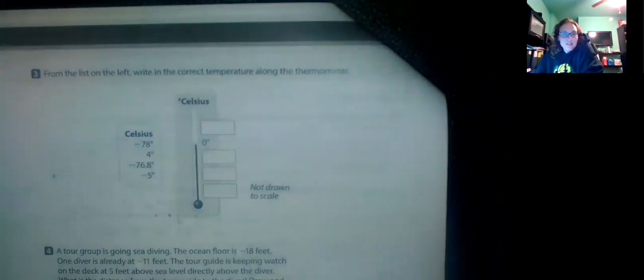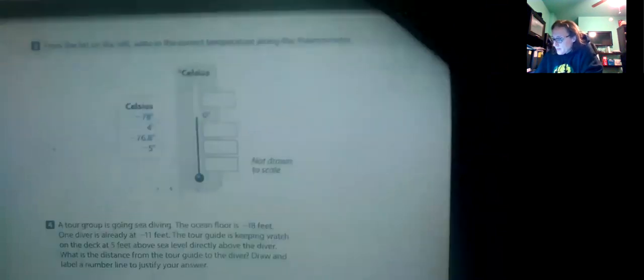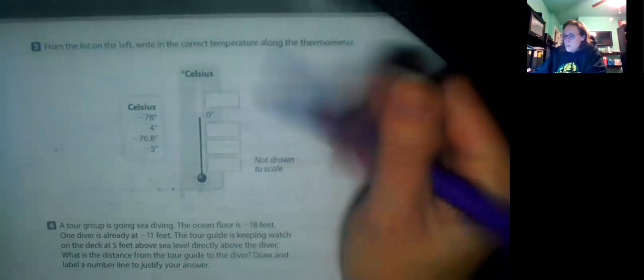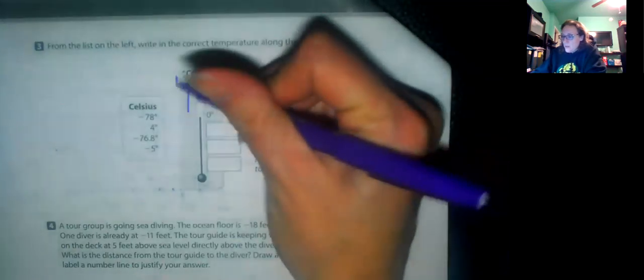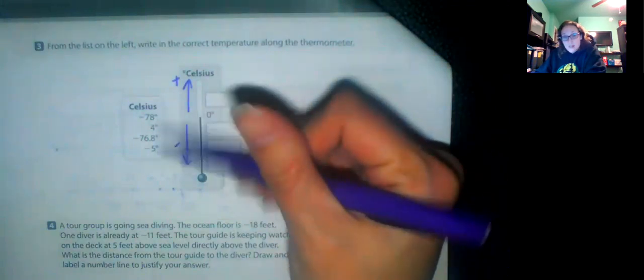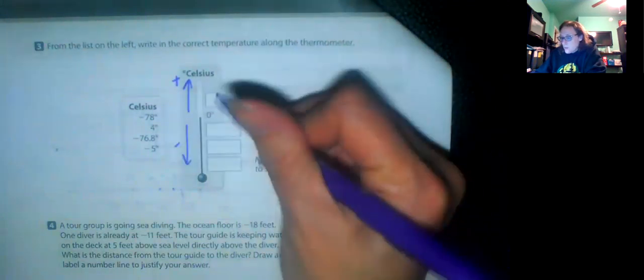Okay, from the list on the left, write in the correct temperature along the thermometer. Well, so here's 0. So remember when we go up, we're talking about positives. When we go down, we're talking about negatives. So the only positive number on this list is that 4.